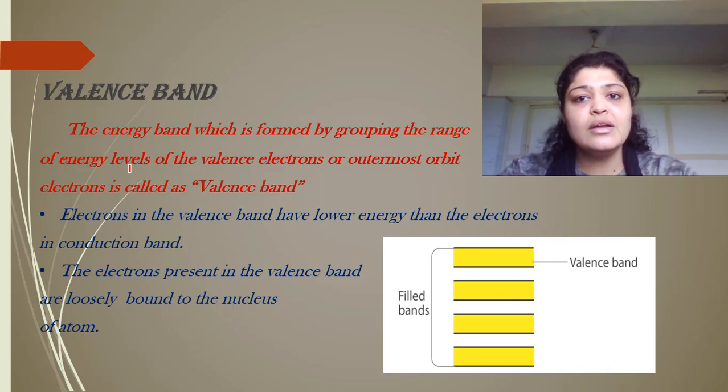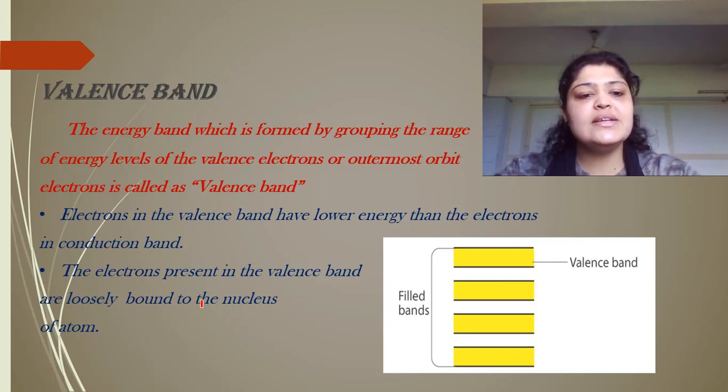I repeat again, all the atoms have valence electrons. So the electron energies of all the valence orbits combine and form a valence band. It is the energy band formed by grouping of energy levels of valence electrons, or the outermost electrons. Electrons in the valence band always have a lower energy than the conduction band, right? Because the electrons from the valence band will move to the conduction band when energy is given. So the valence band is always at a lower energy.